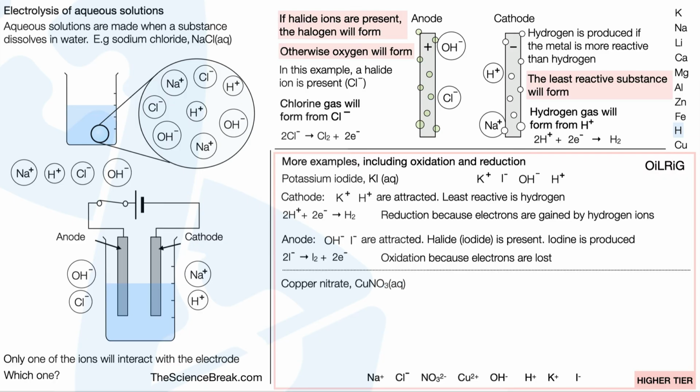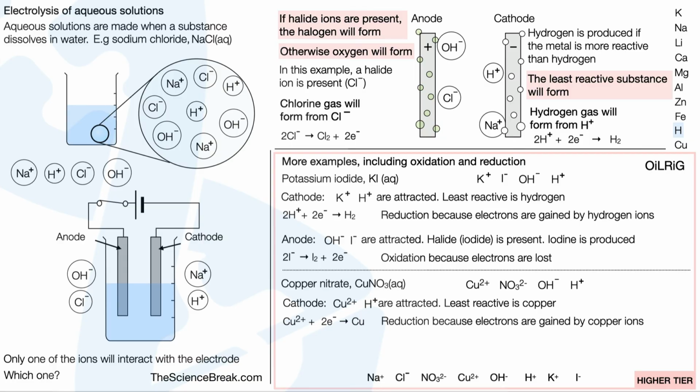One more example, copper nitrate solution. We have copper ions, nitrate ions, hydroxide ions, and hydrogen ions. So maybe pause here, give this one a go. At the cathode, we have copper ions and hydrogen ions which are attracted, but the least reactive is copper. So the half equation is Cu²⁺ plus 2e⁻ gives us Cu. This is reduction because electrons are gained by copper ions.